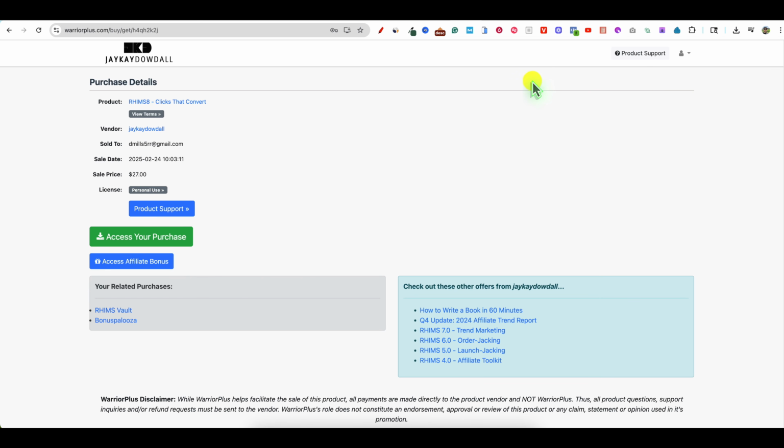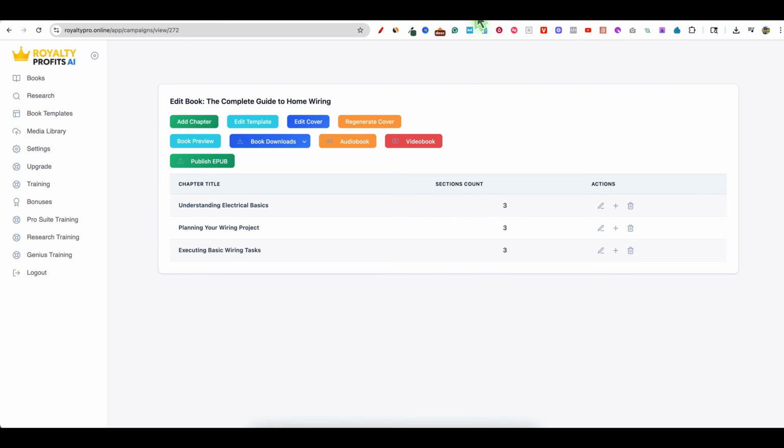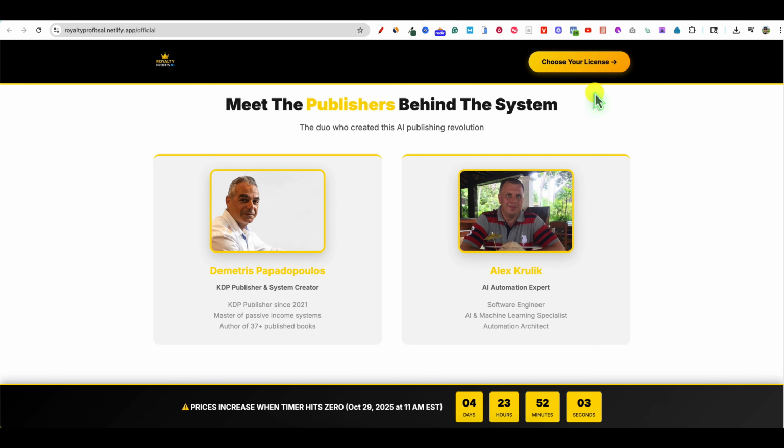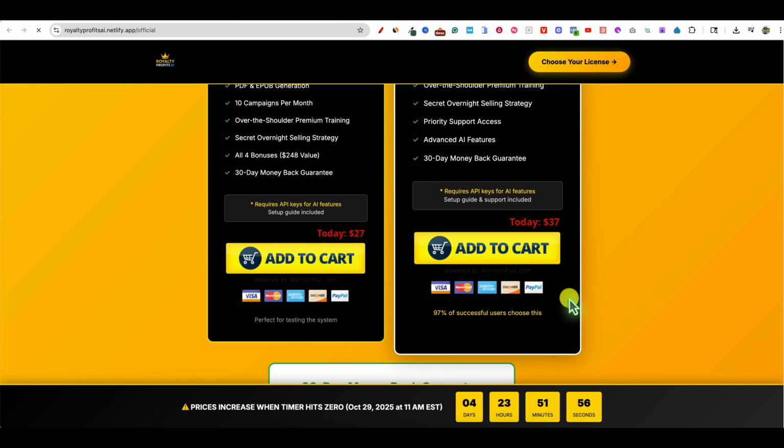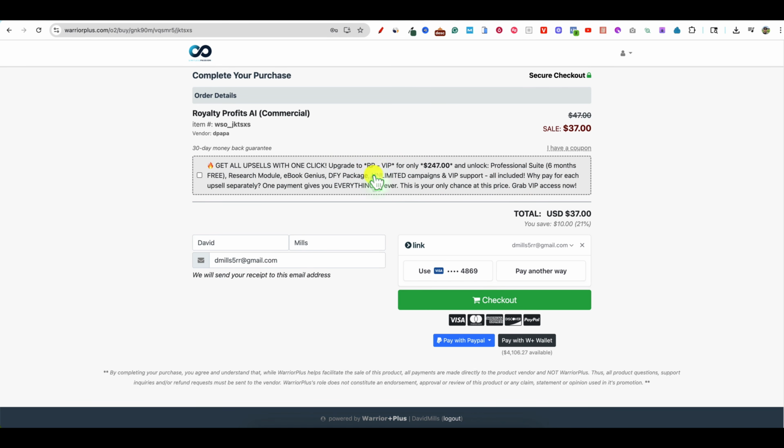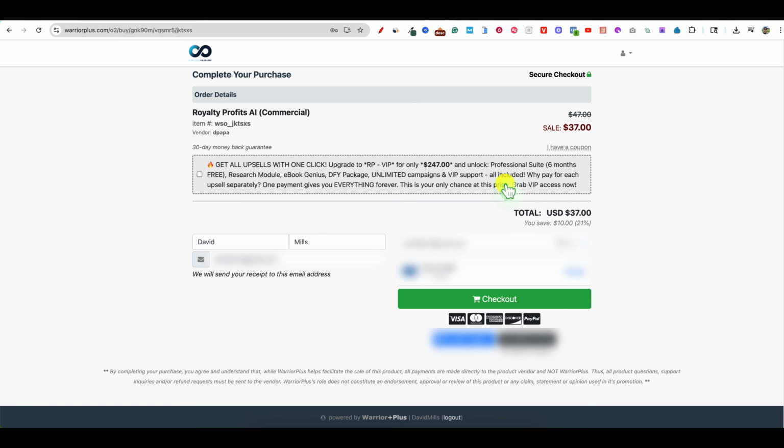You'll need to clear cookies and make sure that when you go to purchase the product, you're on the sales page here and you choose license. Let's say you come over here and you want to add to cart. Right? You come over to this page. It looks like they have a one-time offer right there as well, like an order bump. You're going to be on this page.